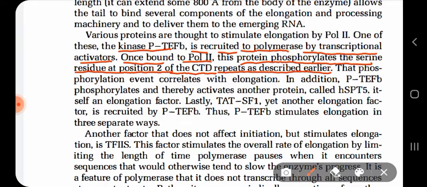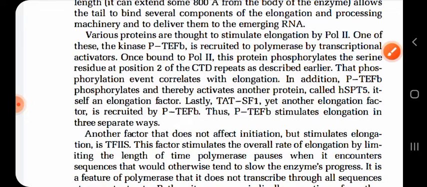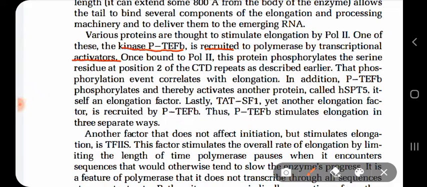So simple case, the activators, I'm marking, these activators are recruiting this kinase P TEFB, and kinase P TEFB bound to the polymerase 2. Then this kinase will phosphorylate the serine residue at position number 2 of the tail of the RNA polymerase.